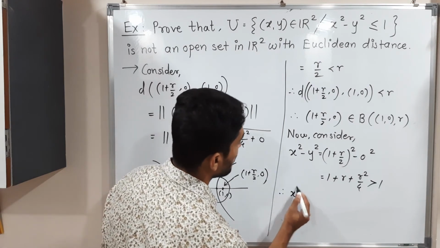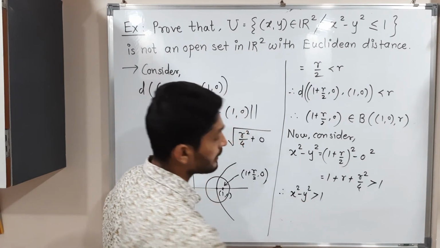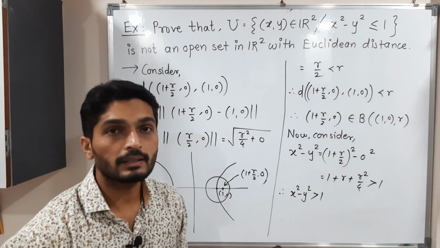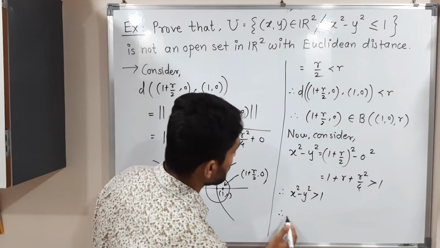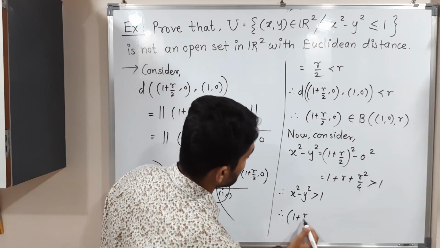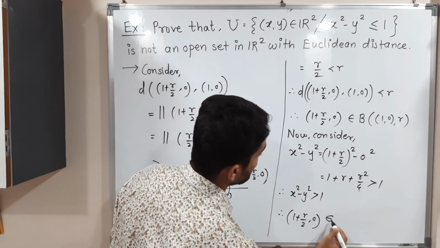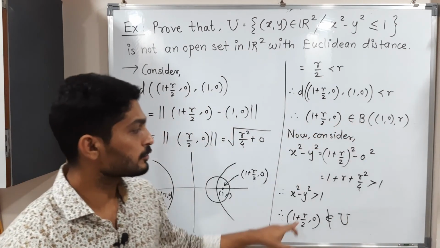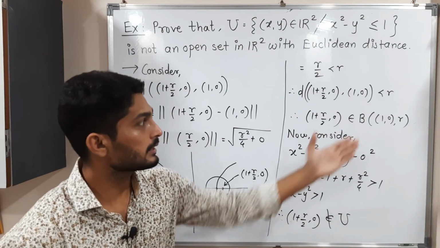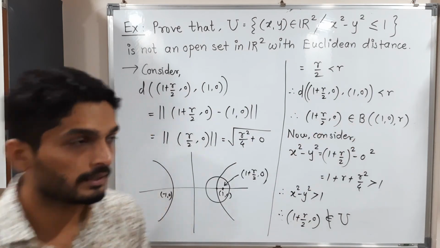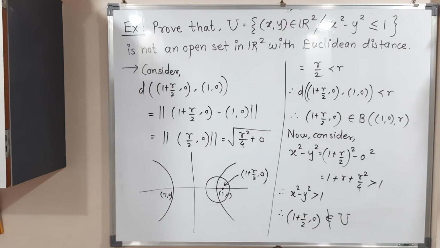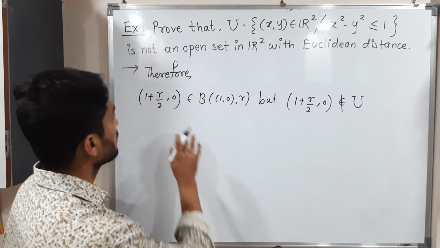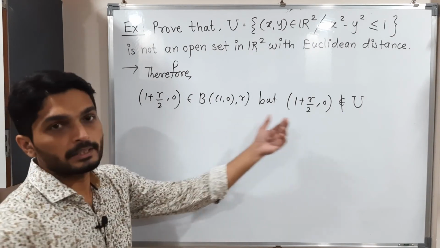So therefore x square minus y square greater than 1 we have got. What we were supposed to get is less than or equal to 1, but we are getting greater than 1. So therefore this point 1 plus r by 2 comma 0 is not a member of U. That means this is a member of the ball, but it is not a member of U. So that's why we can say this ball is not a subset of U. I will write, okay, don't worry, just make a screenshot of it. So therefore what can I write? This is an element of the ball, but it is not in U.